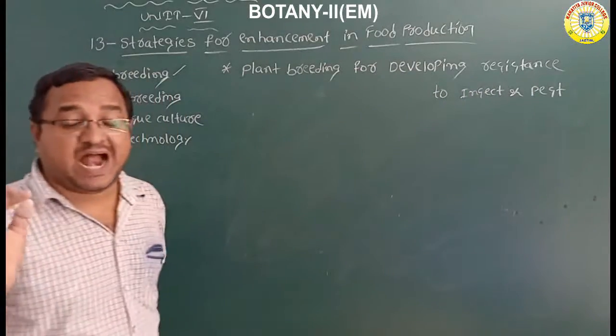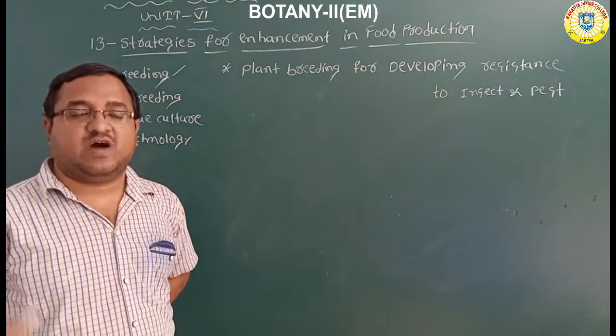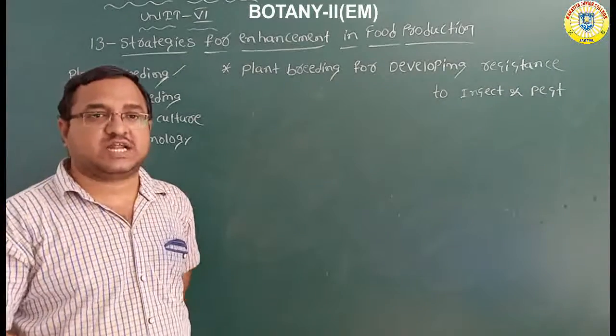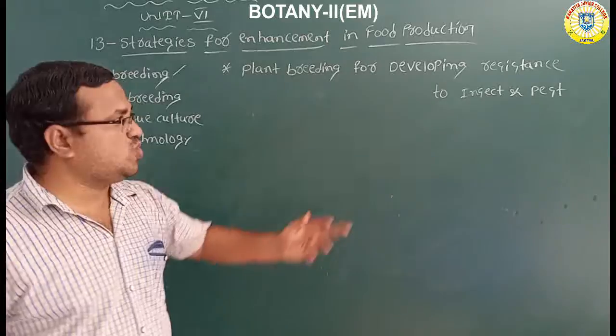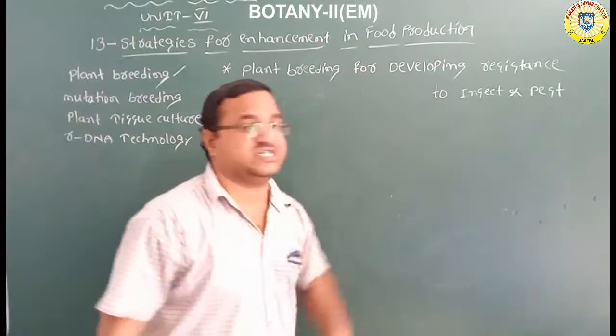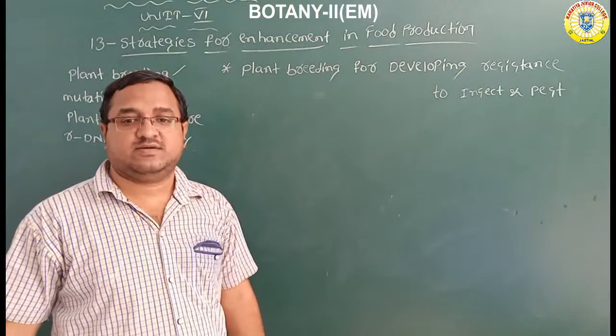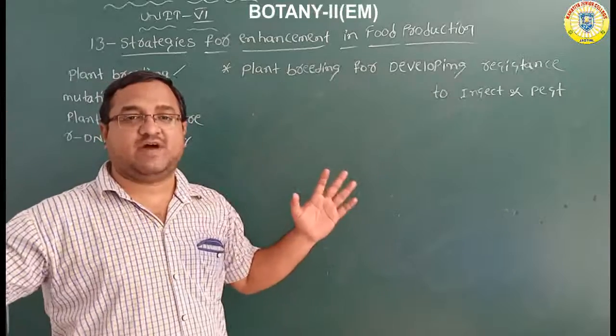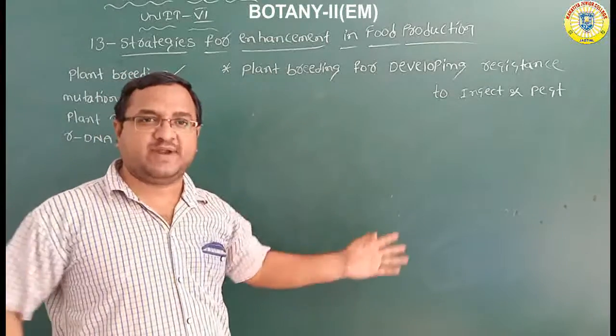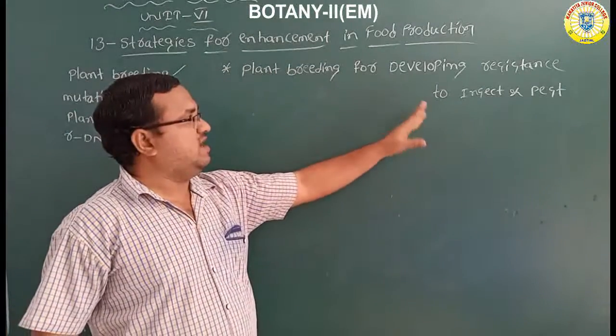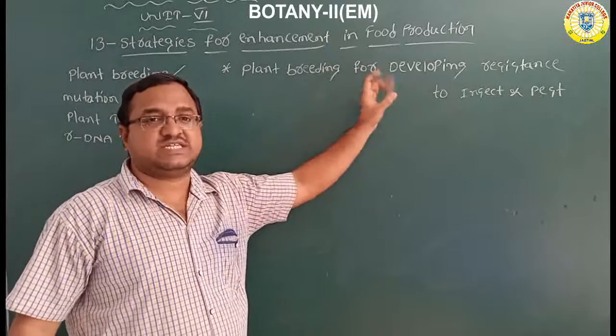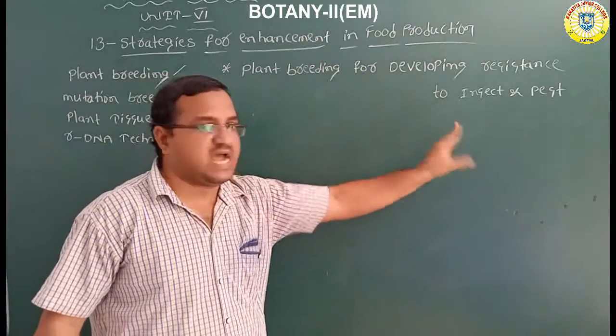Okay, so through plant breeding, what are the crops we are producing? The crops having resistance towards the insect and pest. Okay, the crops cultivated through plant breeding develop resistance power towards the insect and pest.